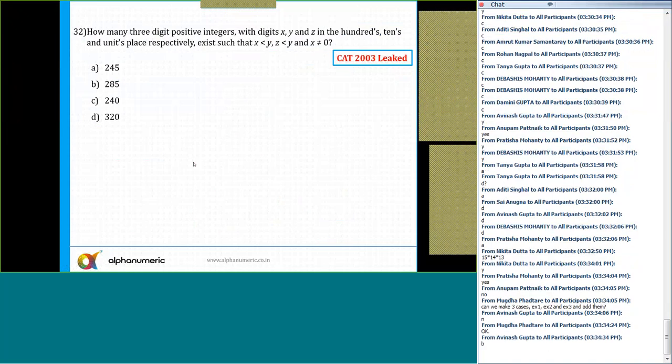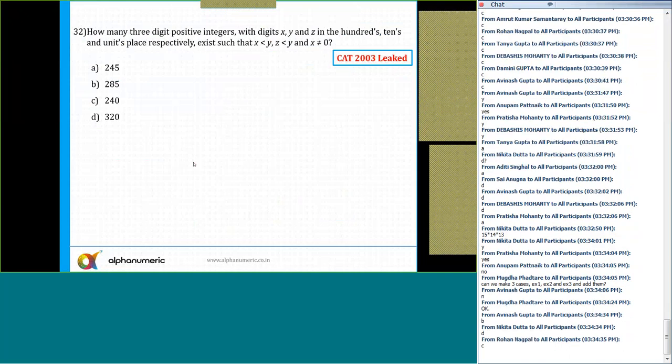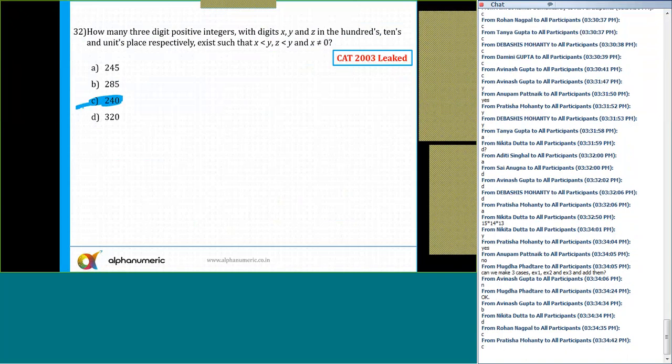32. What is the answer of 32? Yes, Rohan has got it right. The answer is option C, which is 240. Let's see how. How many 3-digit positive integers with digits x, y, z at the hundreds, tens, and units place are there, such that x is less than y, and y is greater than z, and x is not equal to 0.